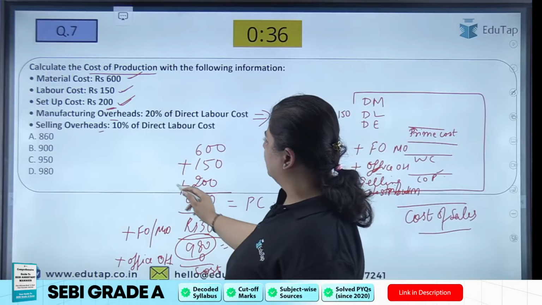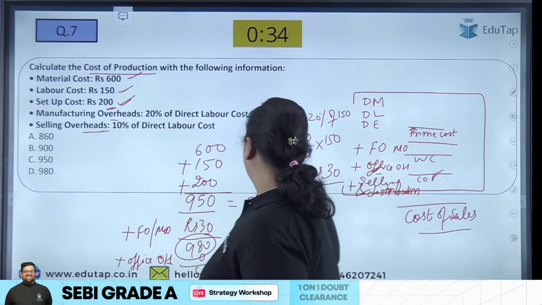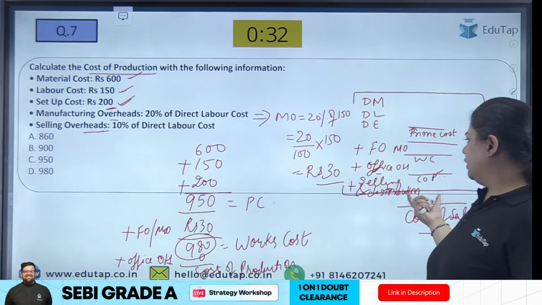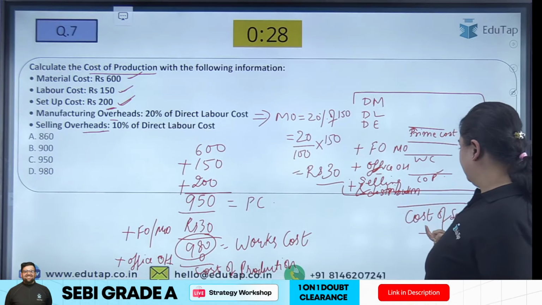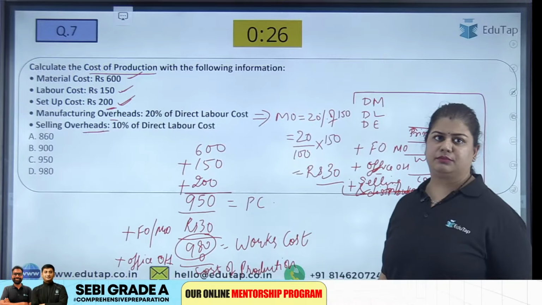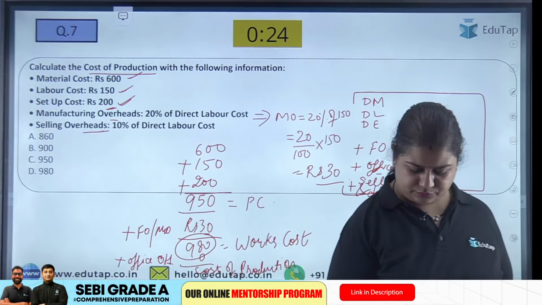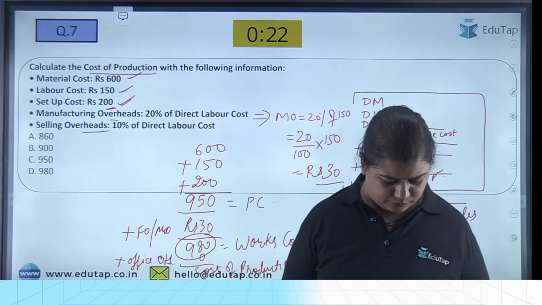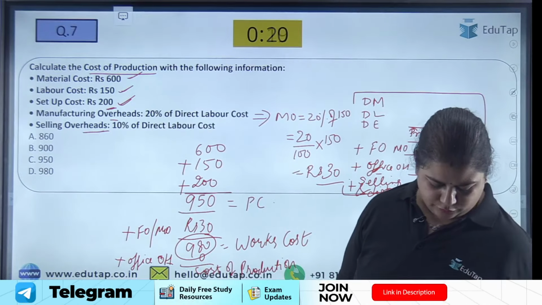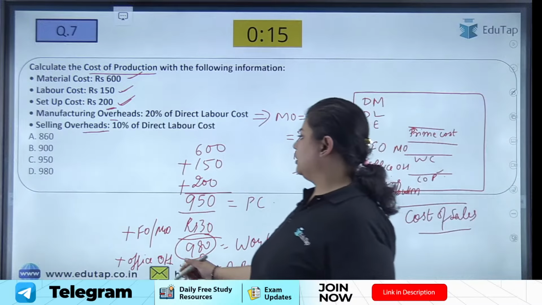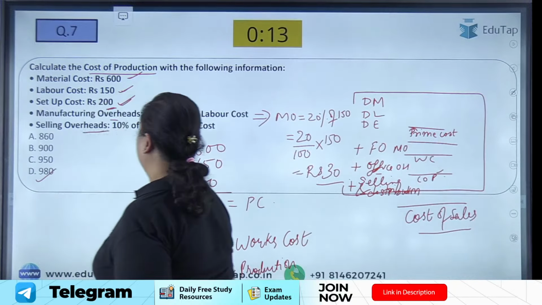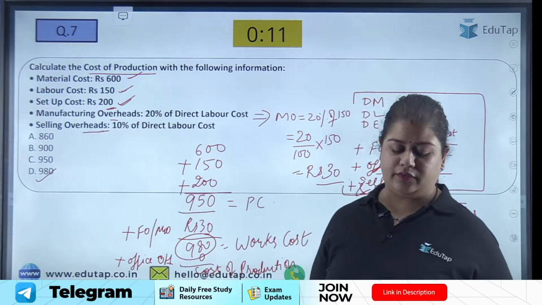Why will you not consider selling overheads? Because it is after the cost of production. Selling and distribution overheads is included to get the cost of sales. Understood? Selling overhead will not be included. Very good, Arjun. That's excellent. So the answer is D, 980. I hope you have understood.